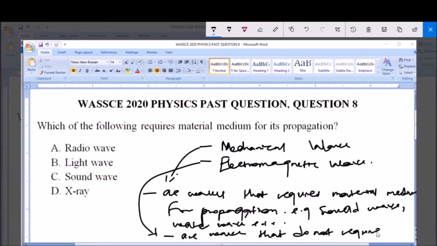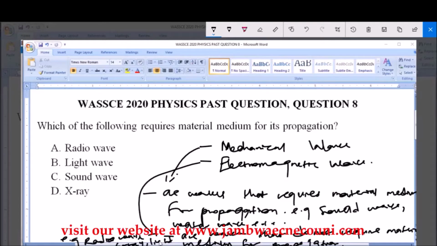They do not require material medium for propagation. Examples of these waves are the radio wave, the X-ray, light wave, and so on. Now, these electromagnetic waves can be propagated in a vacuum. A vacuum is an empty space.